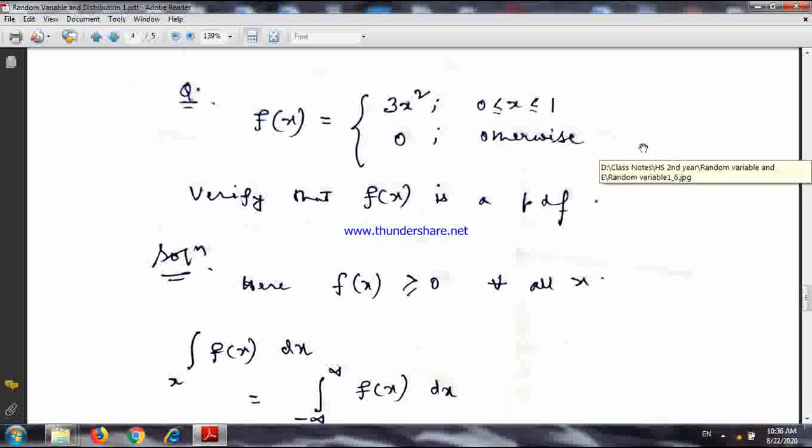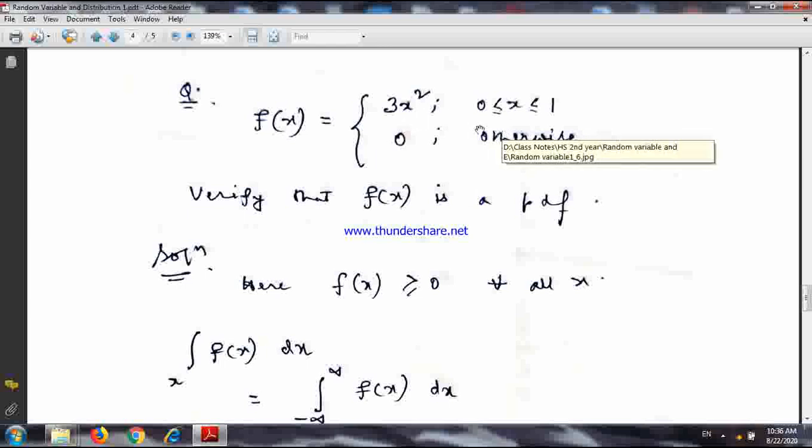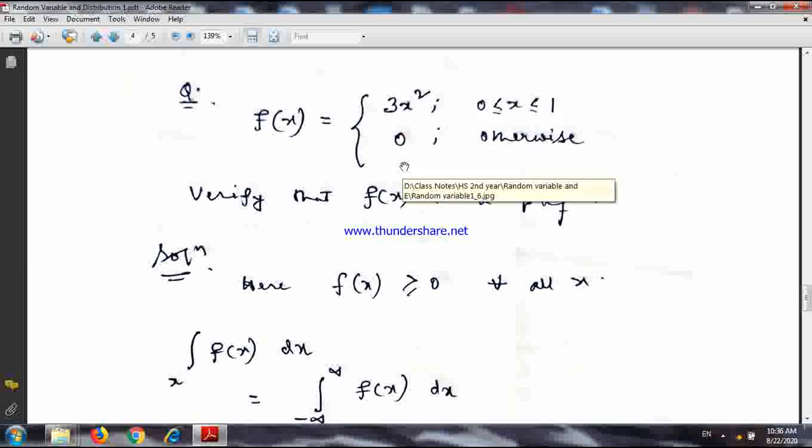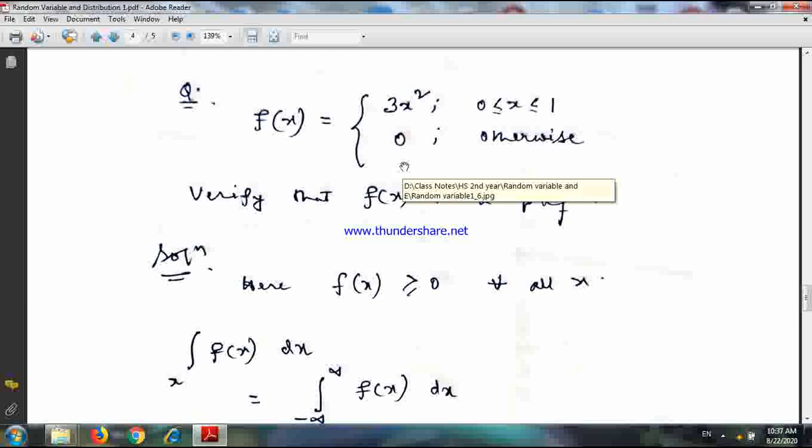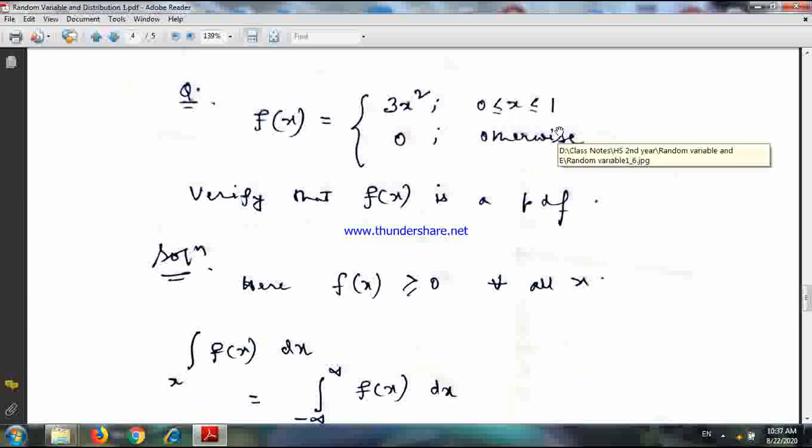the variable is defined in the interval minus infinity to plus infinity. And the probabilities are 3x² when x is defined in this interval and equal to 0 if it is defined outside this interval. So here also you see, if I write x greater than 0 and less than 1, then the concept remains the same. Now how to verify whether this function is a PDF or not?